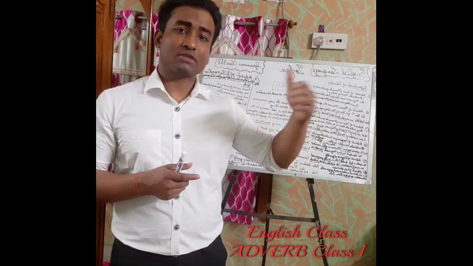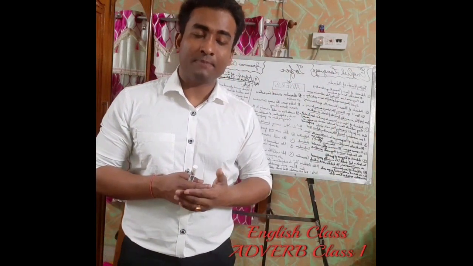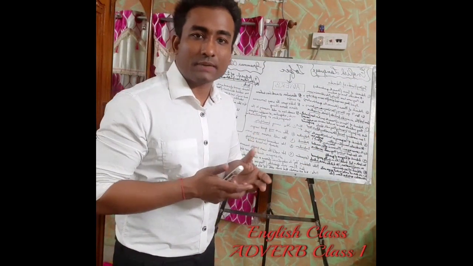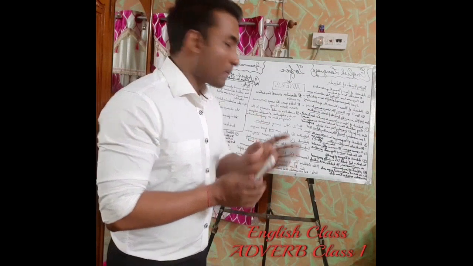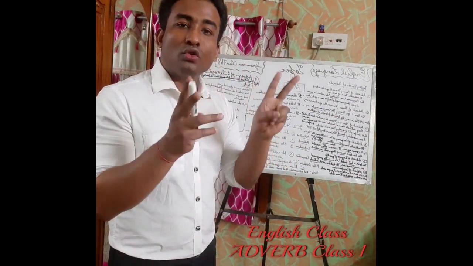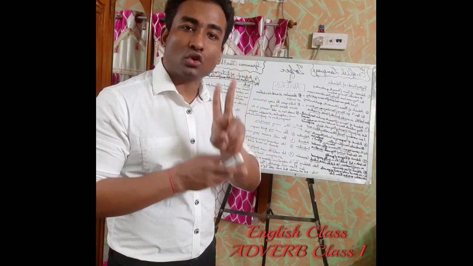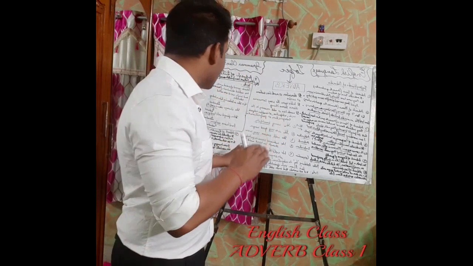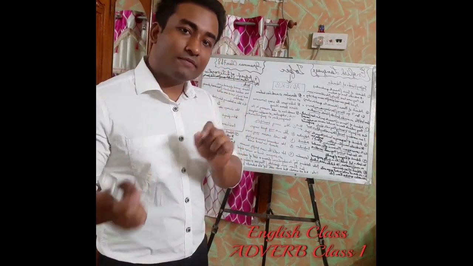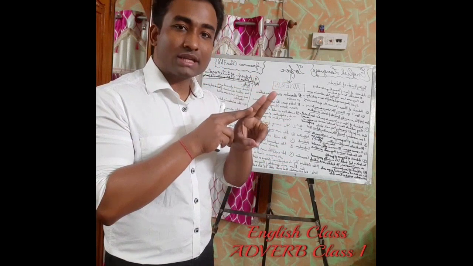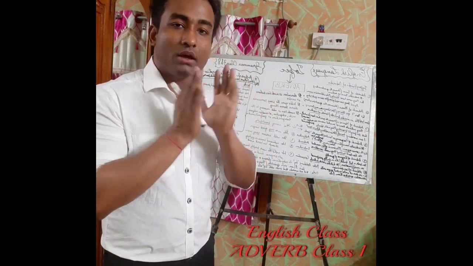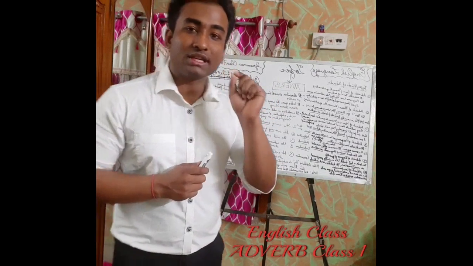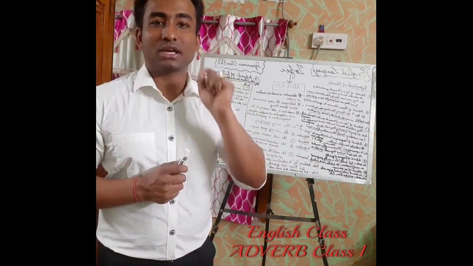So these chapters will be coming in the upcoming videos obviously, but to make you understand, I'm just giving you an idea what a conjunction is. A conjunction is a word which is used to join two sentences, two words or two clauses. So here, he sold the car. This is one sentence. Its engine had a minor defect. This is another sentence. To join these two sentences, I'm putting one word in between them to make it one sentence. That is because. So here because is a conjunction.